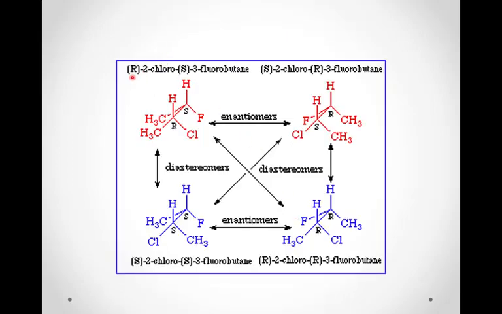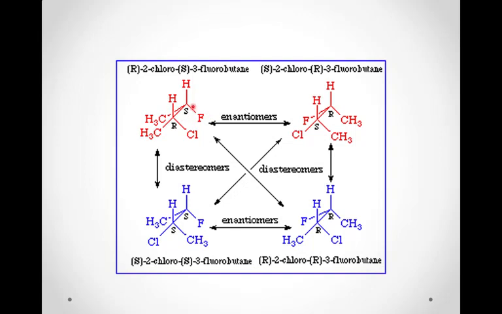So next you can see I have shown a compound and I have shown you how to understand if it is an enantiomer or a diastereomer. So you can see here is the R2-chloro S3-fluorobutane, and this compound is the S2-chloro R3-fluorobutane. So how to determine R and S?